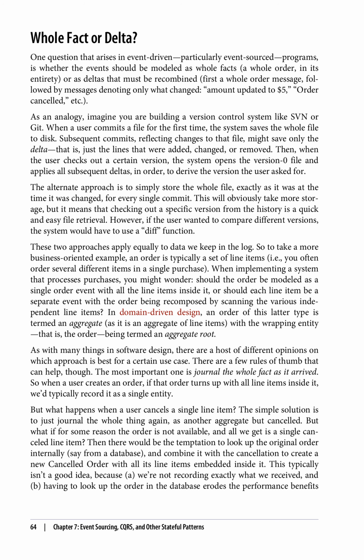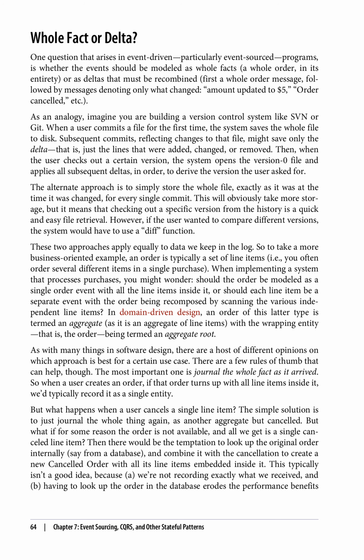The alternate approach is to simply store the whole file, exactly as it was at the time it was changed, for every single commit. This will obviously take more storage, but it means that checking out a specific version from the history is a quick and easy file retrieval. However, if the user wanted to compare different versions, the system would have to use a diff function. These two approaches apply equally to data we keep in the log.